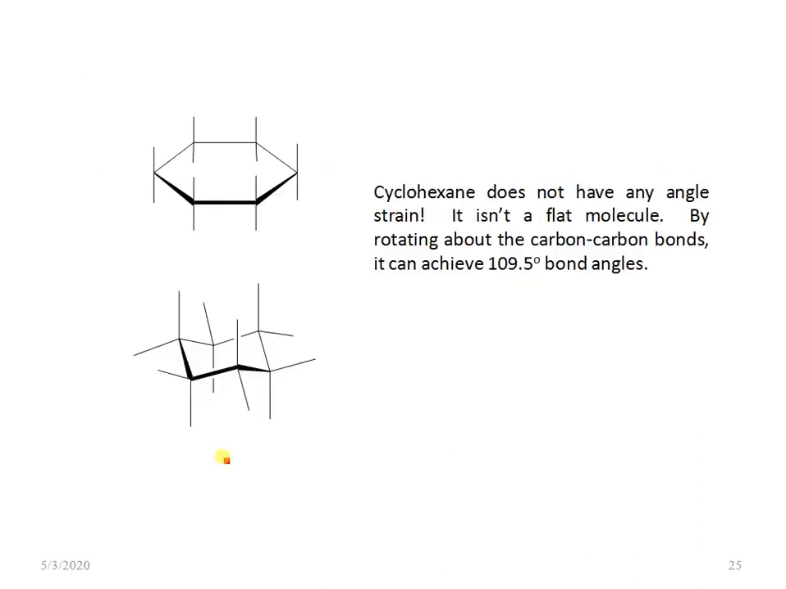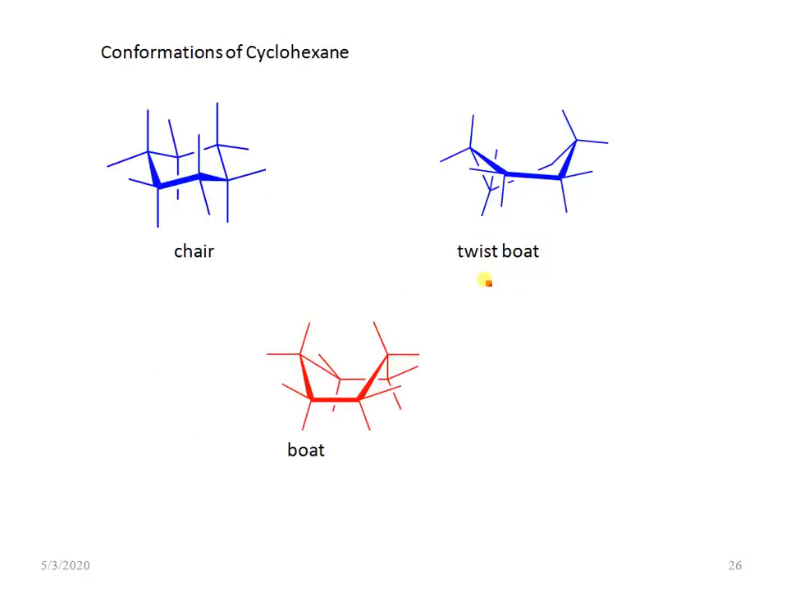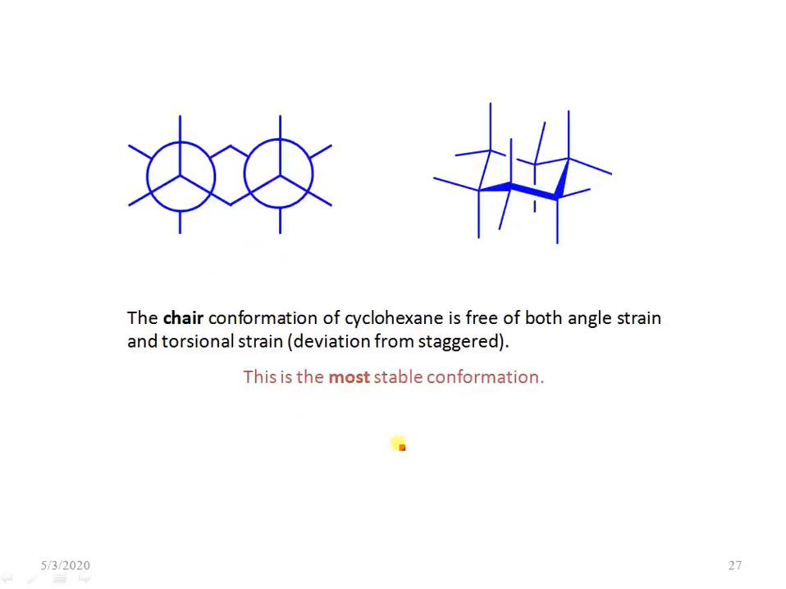Cyclohexane does not have any angle strain because it isn't a flat molecule. By rotating about carbon-carbon bonds, the compound achieves the normal tetrahedral bond angle of 109.5 degrees. These are the chair conformation, the twist boat, and the boat conformation. The chair conformation of cyclohexane is free of both angle strain and torsional strain.